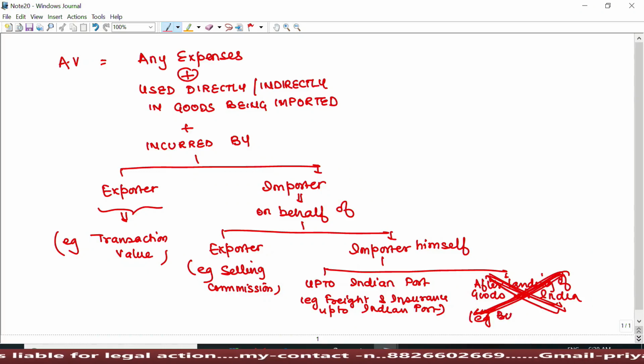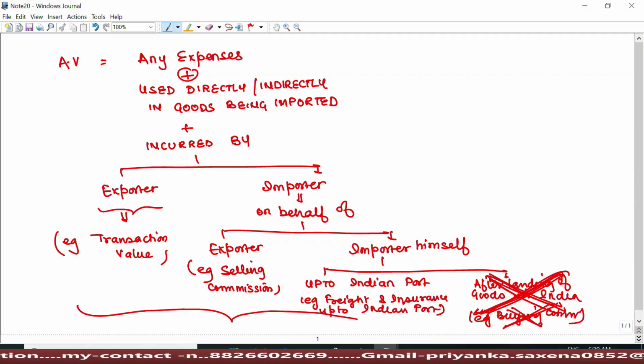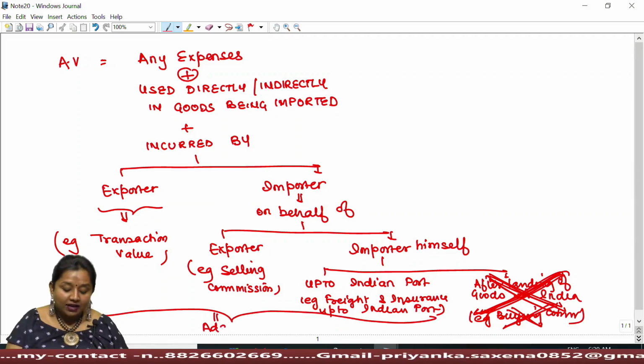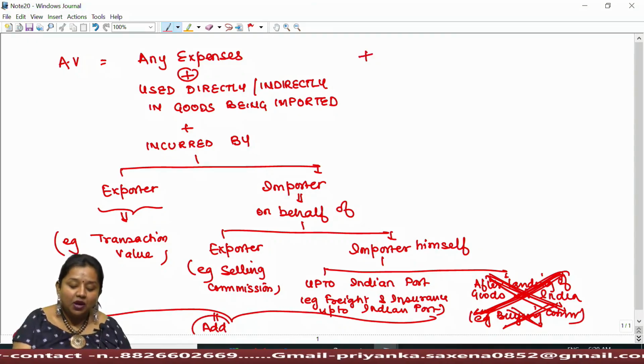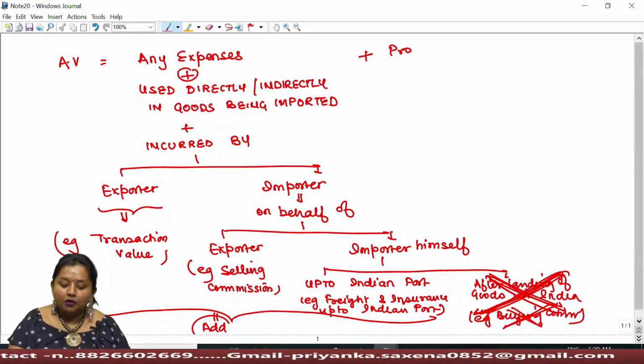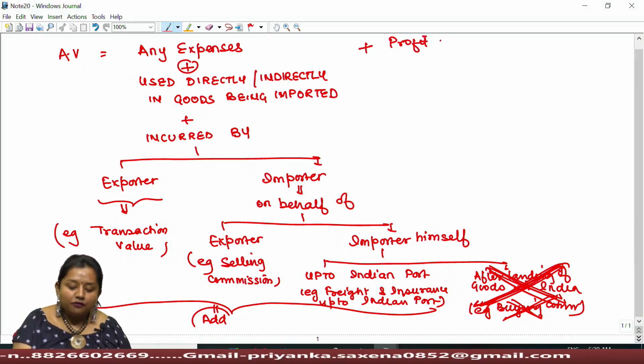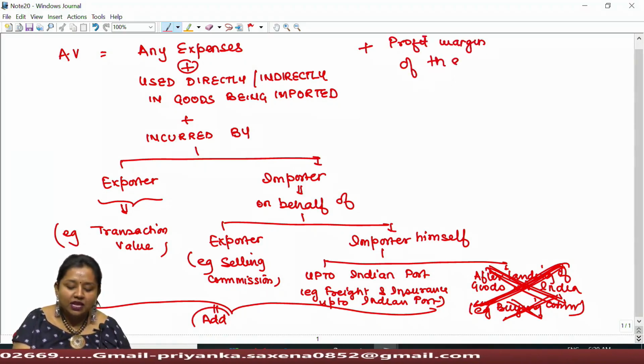For example, buying commission, installation, etc. Other than that, all these expenses shall be added while computing the assessable value along with the profit margin of the exporter who has exported the goods.